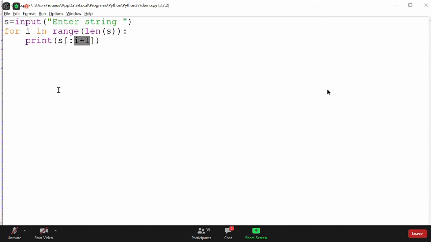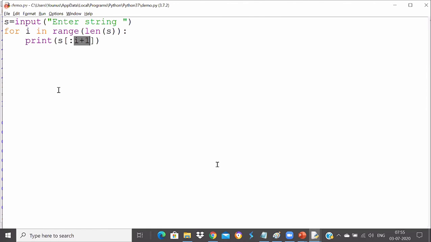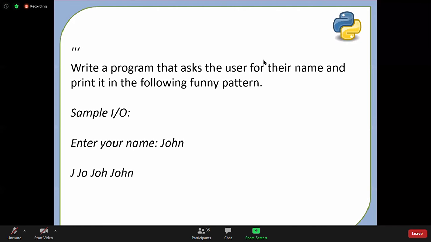Yeah, looking like a right angle triangle pattern. So that's how you can print it. Some funny pattern. It's not important, the output. It's important how you can use slicing. How can you use slicing to do that? Okay, last question for today. Let's go. It's very easy. I hope you did this.